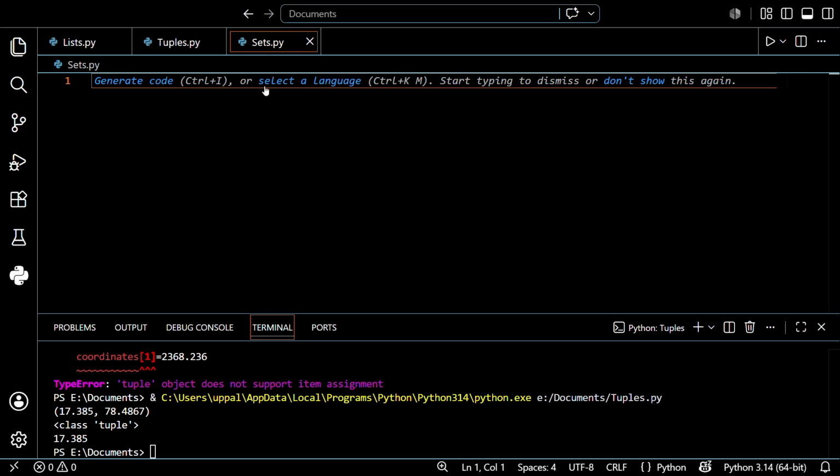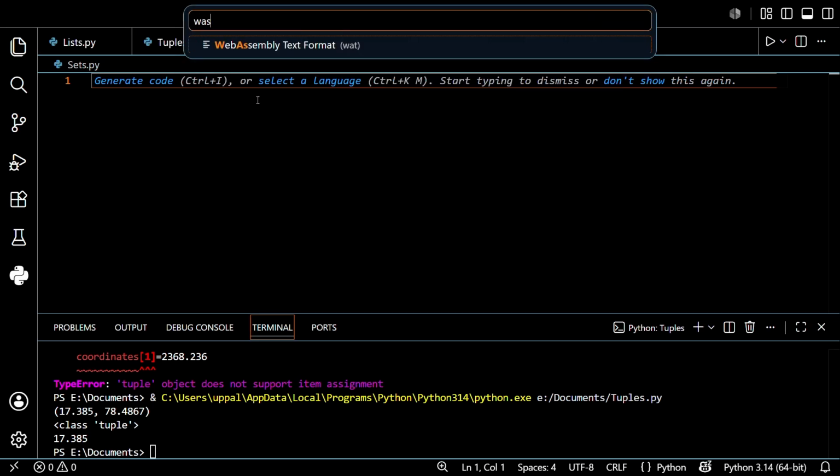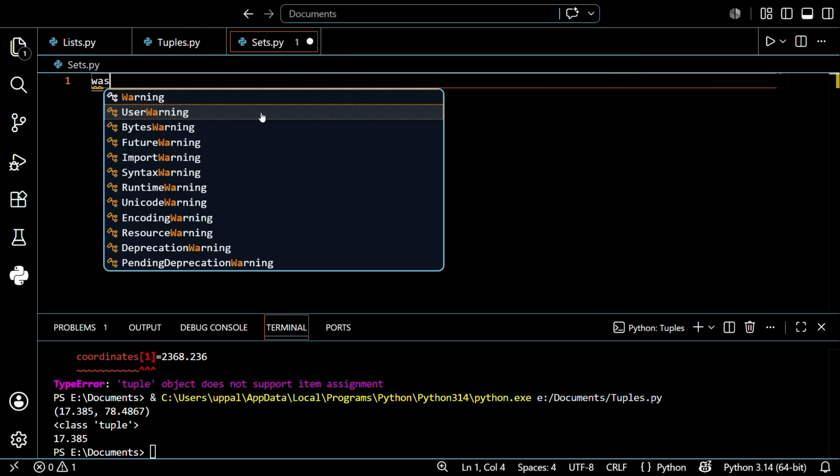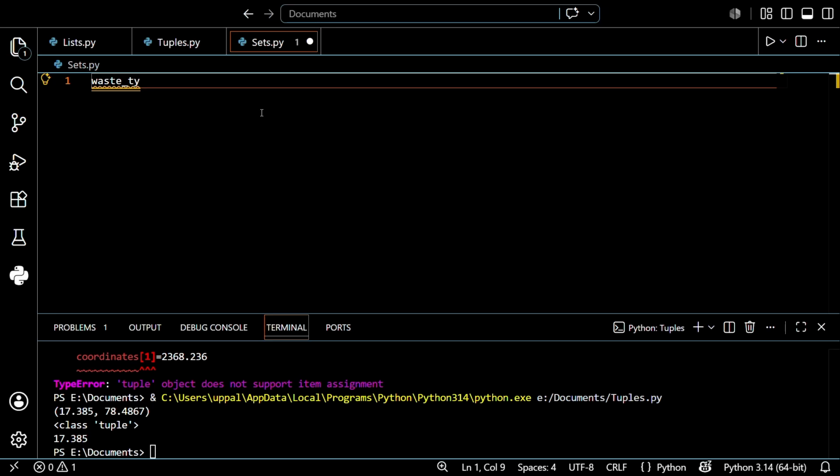So let's give an example guys, then we can understand. waste type is equal to, and remember guys, we learned that a list is represented in square brackets, tuples in curved brackets, and sets with flower brackets. Let's see, I use flower brackets, and I want to use double quotes for the word plastic. After that, again double quotes paper, again double quotes glass, again comma double quotes plastic again.